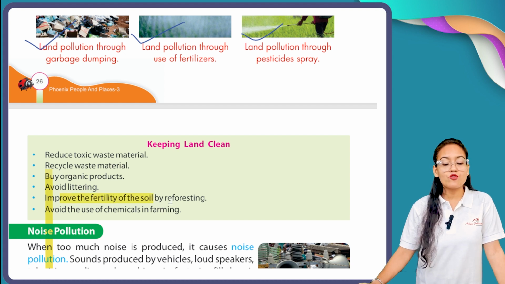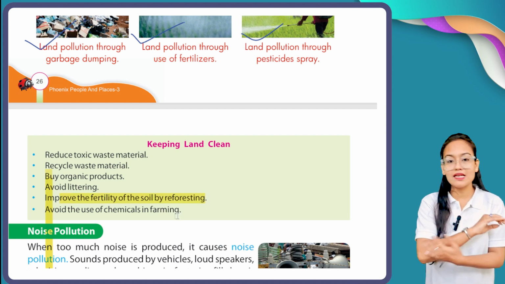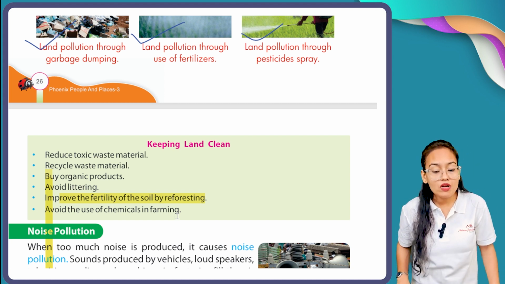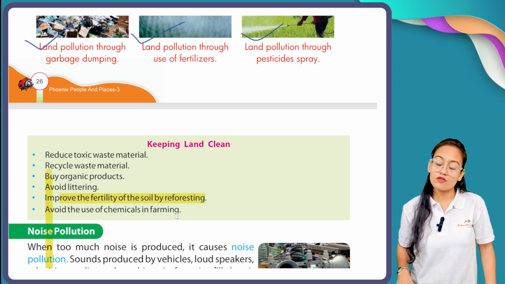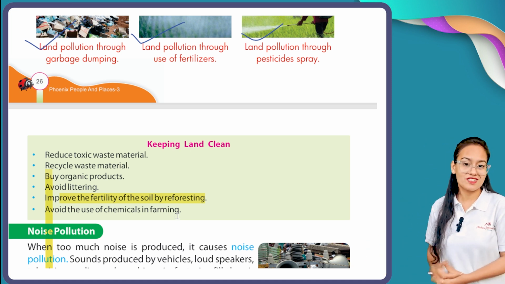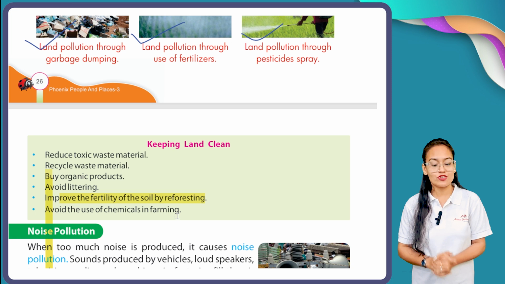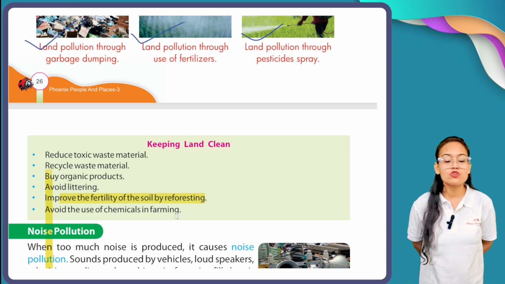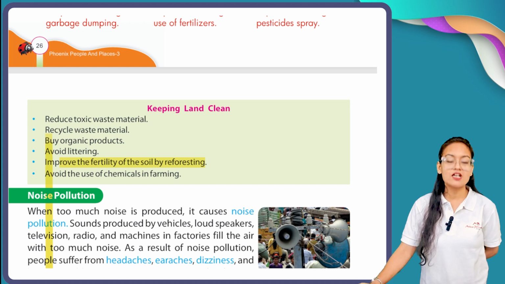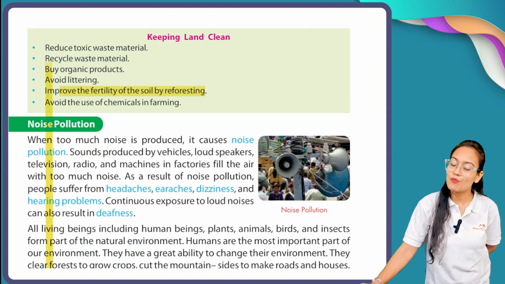Improve the fertility of soil by reforesting. If we want to increase the fertility of our soil, then we always have to plant more and more trees. Increase forestation, and avoid the use of chemicals in farming. So all these measures you can take to prevent land or soil pollution.